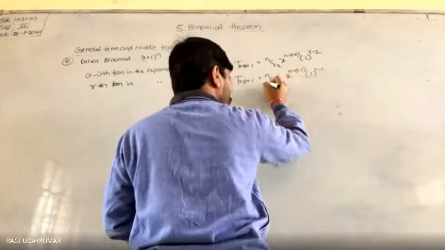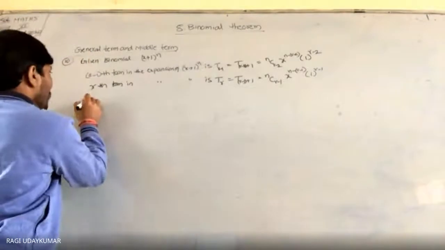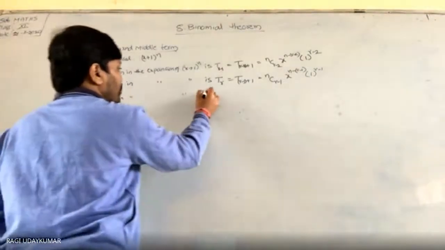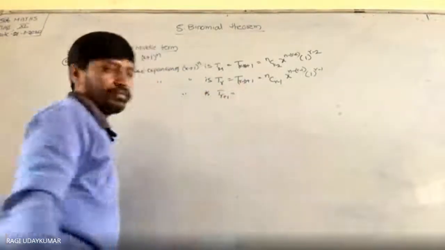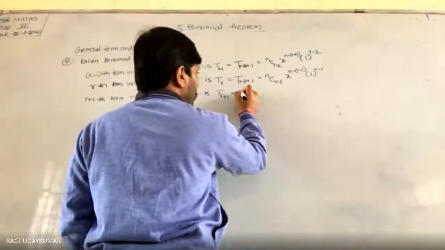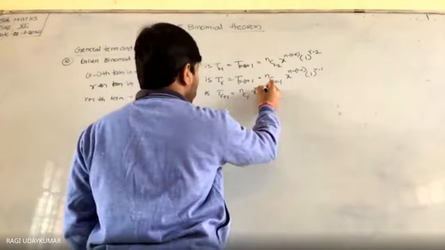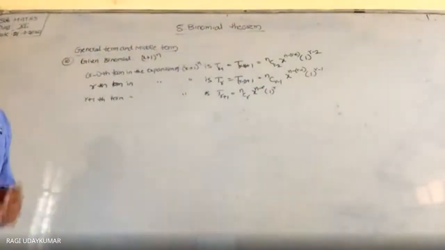So हमको ये coefficient ही चाहिए. Just it is asking the coefficient. In the same way, r plus 1th term in the expansion is t r plus 1 is equal to nCr x to the power of n minus r, 1 to the power of r. So here it is given that the coefficients are in the ratio 1:3:5.